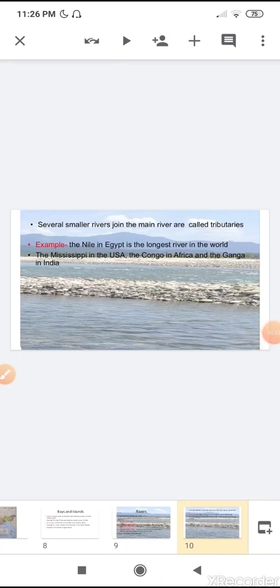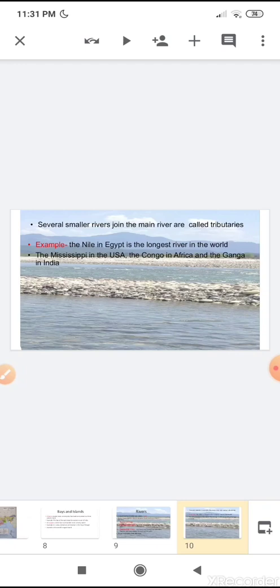Some other rivers are the Mississippi in the USA, the Congo in Africa, and the Ganga in India. In history, we find that great civilizations have always developed along rivers.